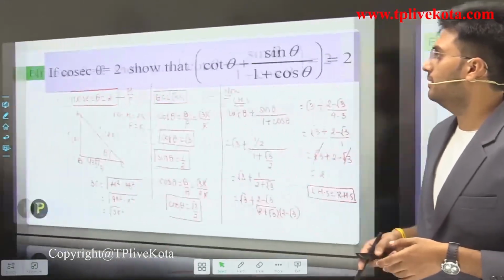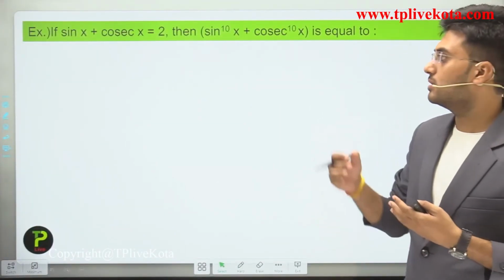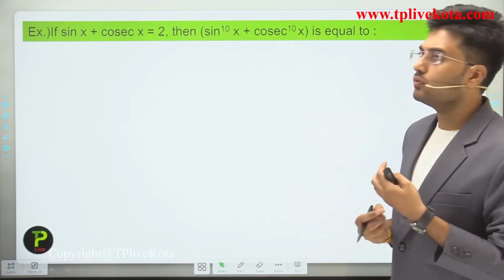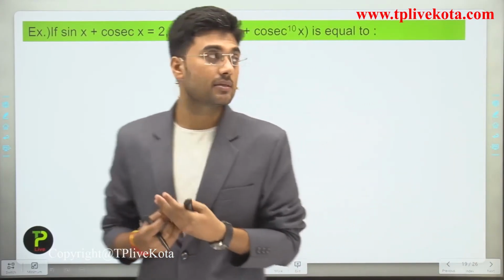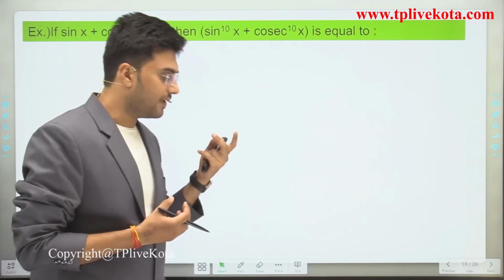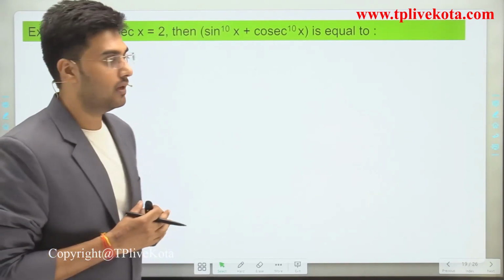And the next question is, if sin x plus cosec x is equals to 2, then we have to find the value of sin power 10x plus cosec power 10x. And students, this is a very interesting question. So let's try to solve this question.